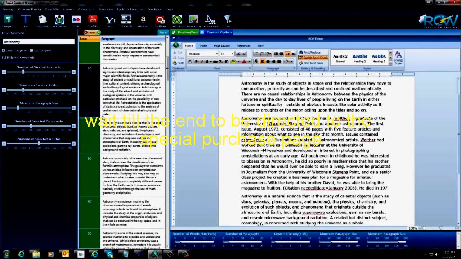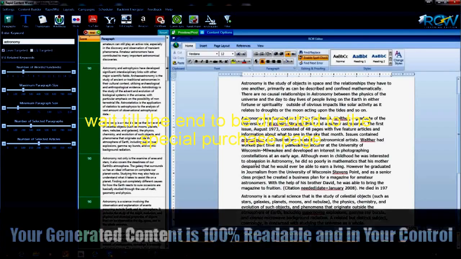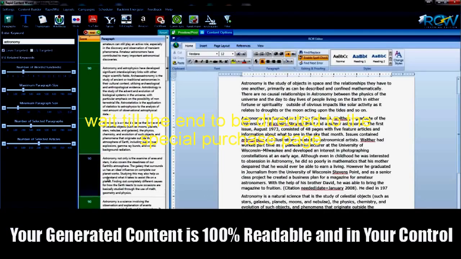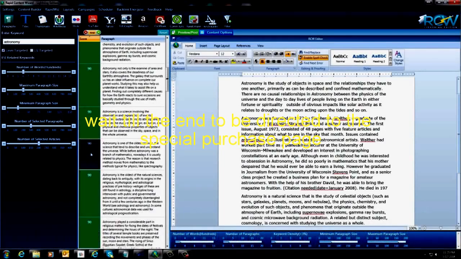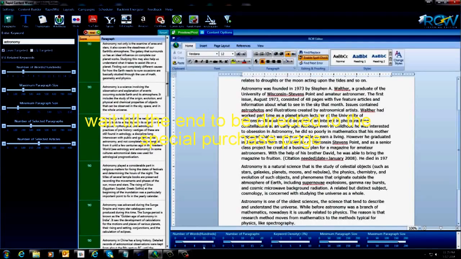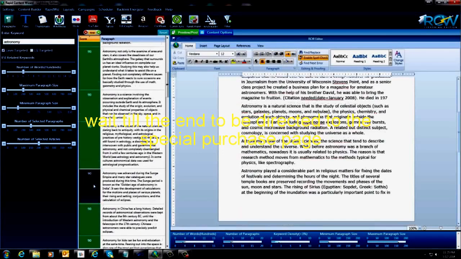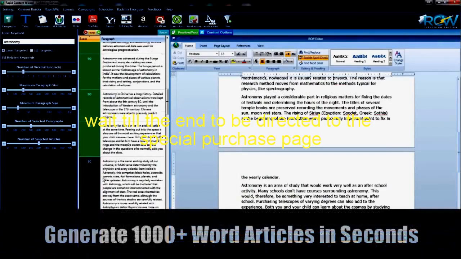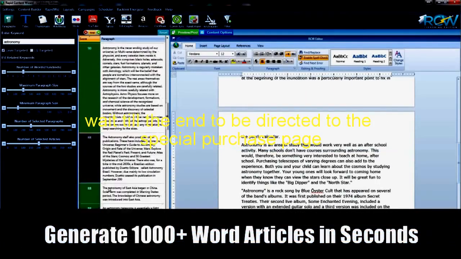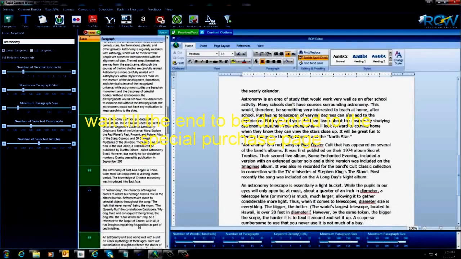And the good thing about this is you can select any of these paragraphs you want so that they will all read through and all the paragraphs will form together so that they will make sense. And you just come through here and you do this, and you look down here in the bottom, there's a little graph here. It tells you how many words in the hundreds that you've created. So we have almost a 400 word article here. I'm just going to keep going and keep adding to this, and we're now up to almost an 800 word article.